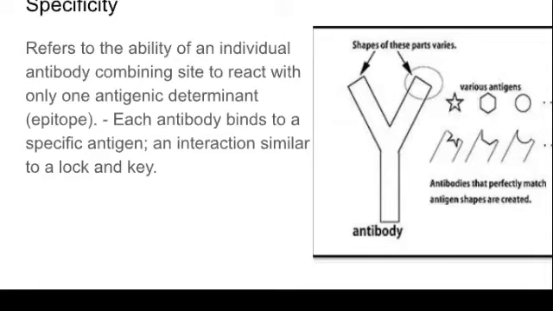We say lock and key mechanism for easy understanding, because each lock has its own key, which is designed specifically to fit the lock. In the same way, against every antigen, an antibody is produced which is specific to attach to that antigen, which is called specificity of an antigen-antibody reaction.